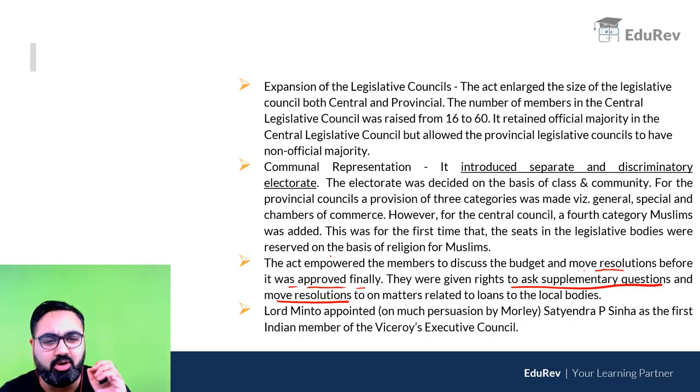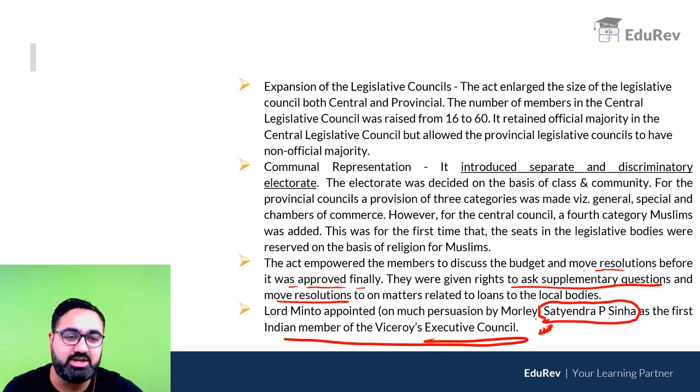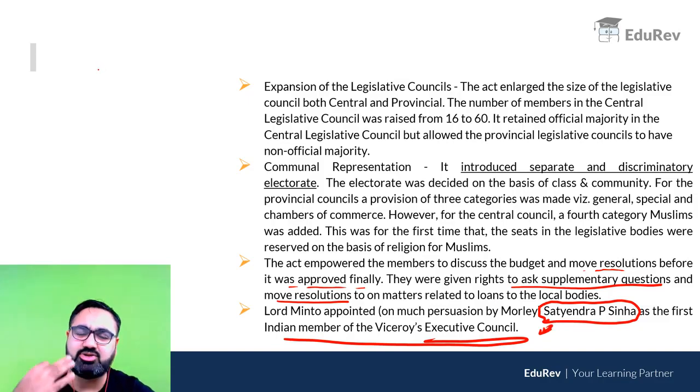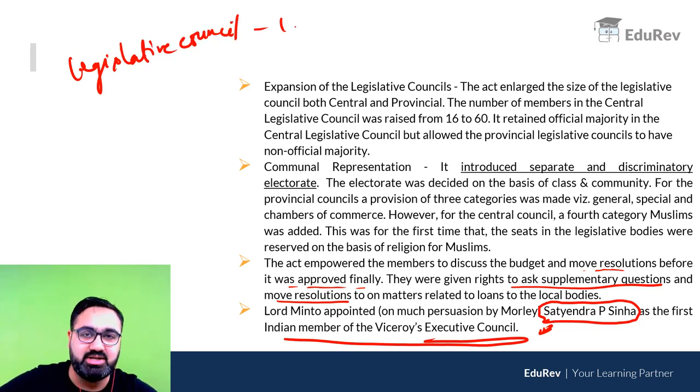Then one of the most important things that happened was Lord Minto appointed the first Indian in the Viceroy's Executive Council, that is Satyendra Sinha. Very, very, very important. Now don't be confused. There are many students who get confused. Say, अरे सर 3 Indians को पहले ही appoint कर दिया गया था, हमने पढ़ा था 1861 में. नहीं. The 3 Indians that were appointed in 1861 were in the Legislative Council. So Legislative Council में Indians were added much earlier. In 1861, 3 Indians were added.